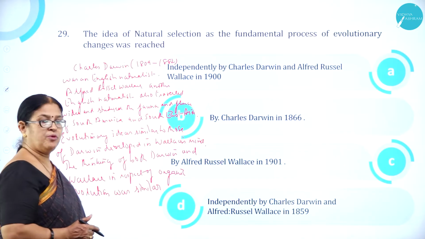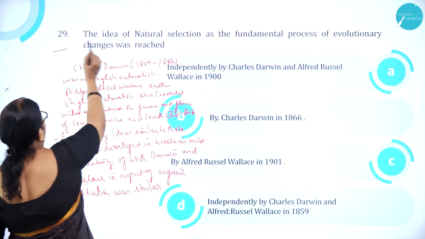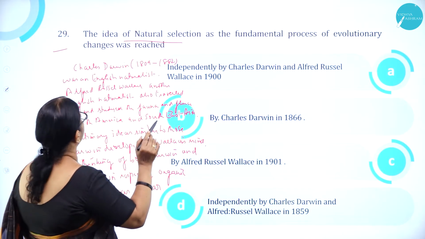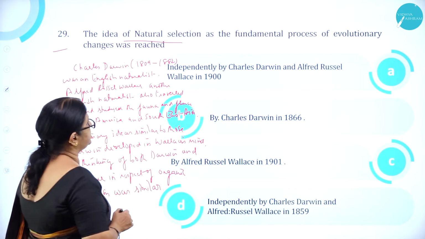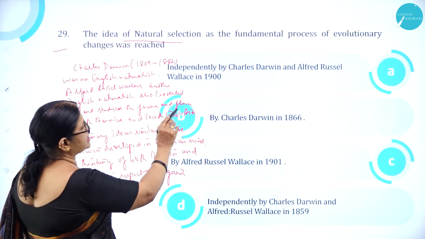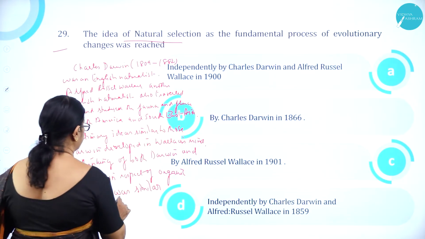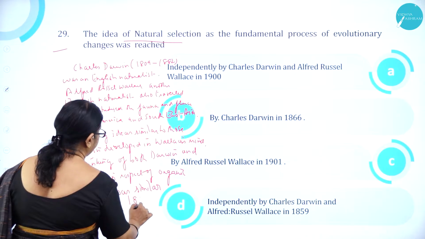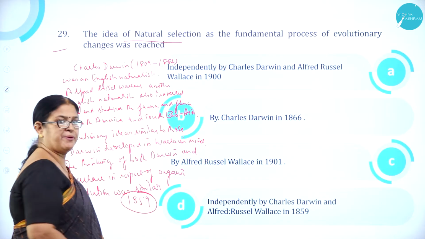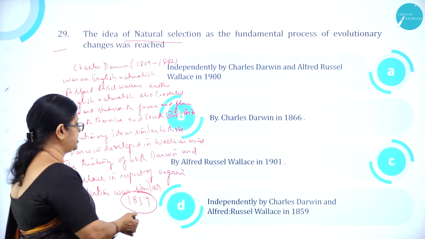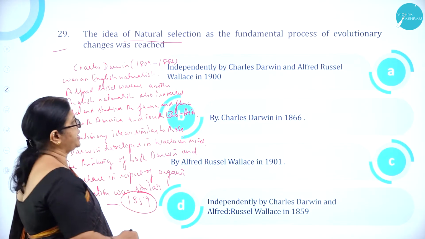Moving on to question number 29. The idea of natural selection as the fundamental process of evolutionary change was reached independently by Charles Darwin and Alfred Russel Wallace in 1900. Actually, this was in 1859. A paper was published in a journal in 1859.